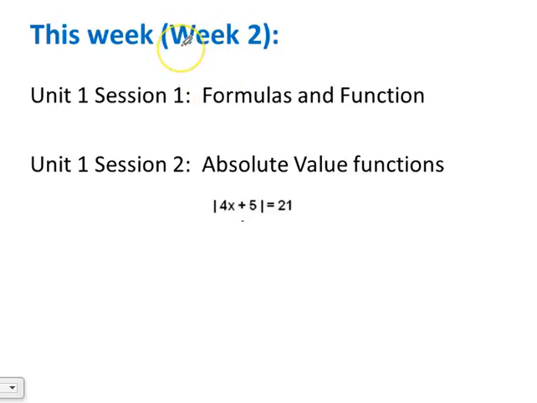First, I wanted to tell you what you're doing this week. We are in week 2, and you will find this week's assignments in the week 2 folder. To get to the assignments, you'll click on the materials folder and then go to the week 2 folder. We are going to be looking at Unit 1, Session 1, formulas and functions, and then Unit 1, Session 2, where we're going to be learning how to solve absolute value functions.